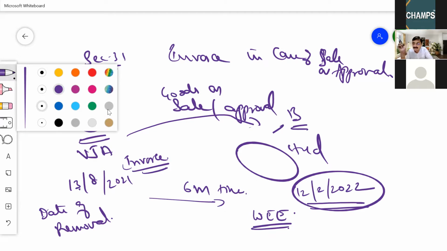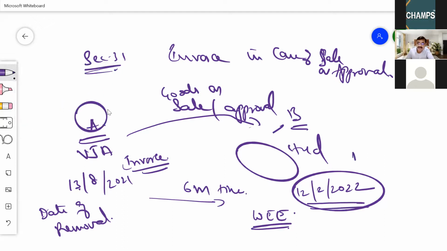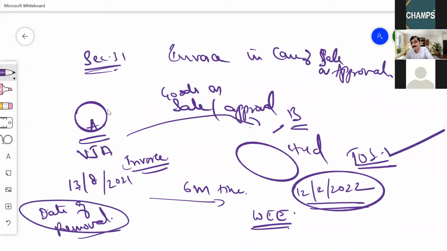Then time of supply will not wait indefinitely. Time of supply will strike on 12/2/2022, 6 months from the date of removal, and the time of supply will be 12th February 2022.